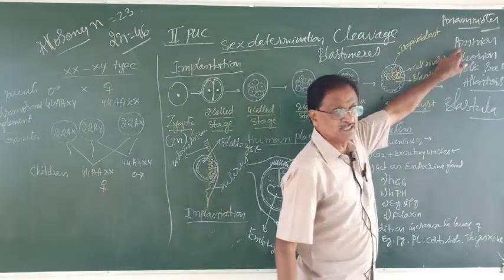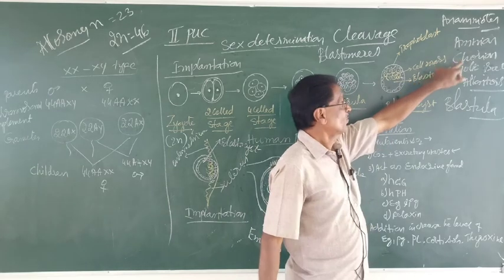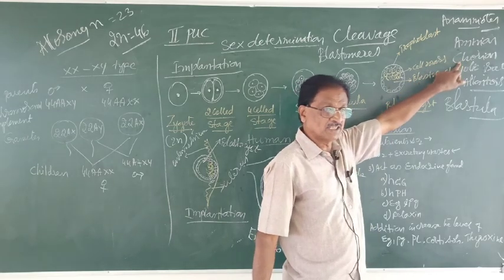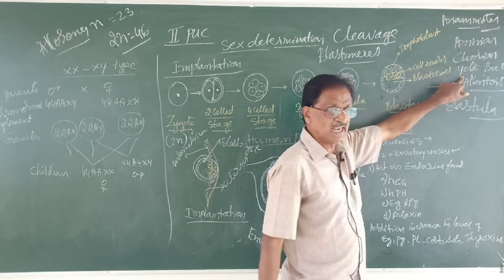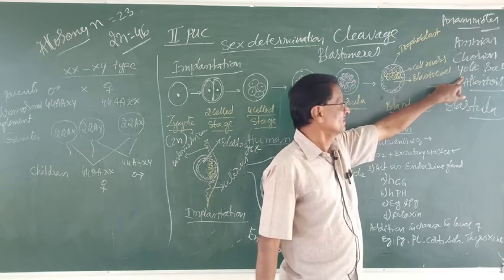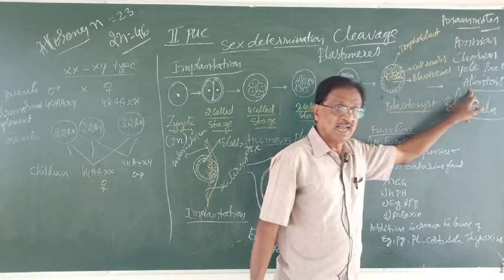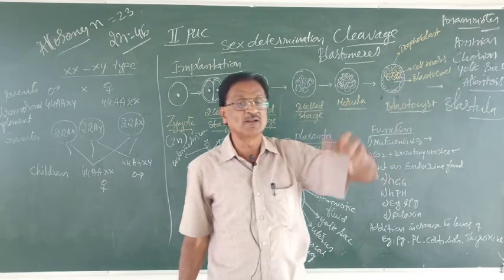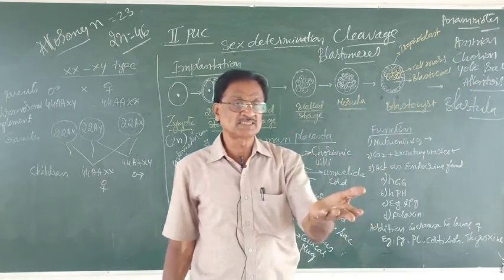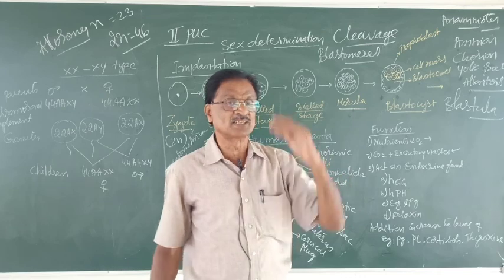Amnion here provides protection. Chorion helps in respiration. Yolk sac provides nutrition. Allantois acts as a fetal urinary bladder, or in other words, helps in excretion.